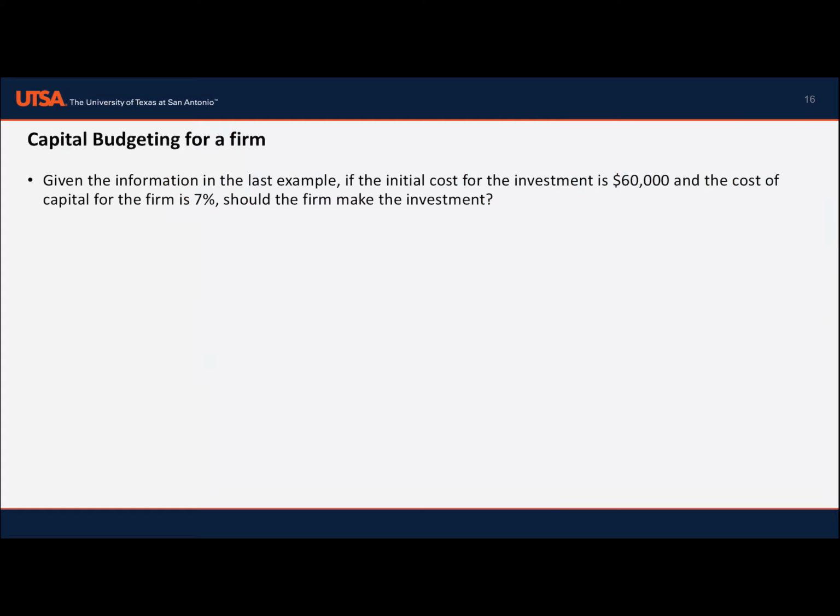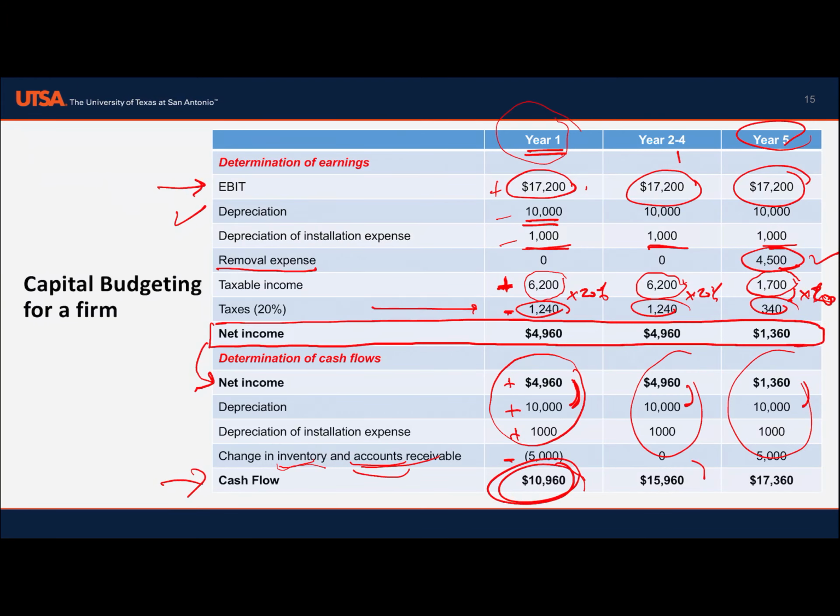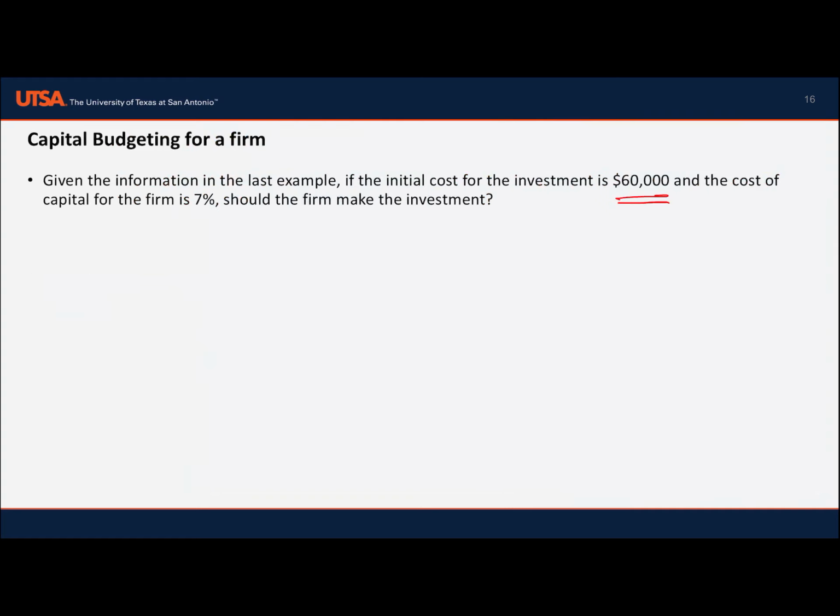Okay, given the information in the last example, if the initial cost of the investment is 60,000 and the cost of capital for the firm is 7%, should the firm make the investment? As we already calculated the cash flows for 5 years, and we have the initial cost, we have time 0, time 1, time 2, time 3, time 4, time 5. At time 0, the investment is 60,000.